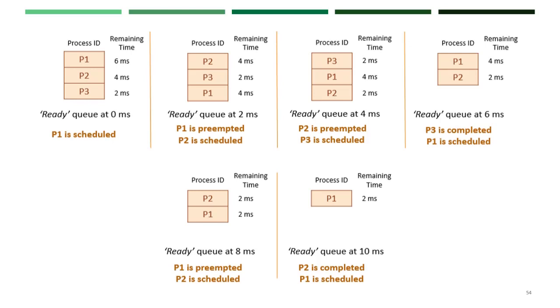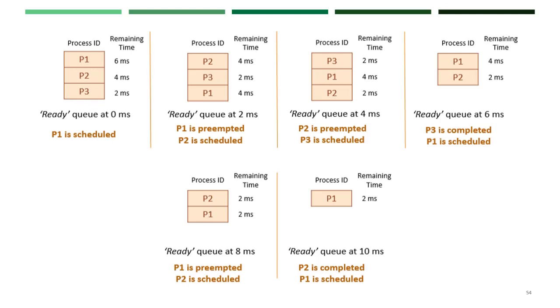Even though there is execution time still remaining, it is preempted in favor of P2. Now P2 starts its execution. Its execution time is 4 milliseconds, but the time slice fixed is 2 milliseconds. So in the next step, after 2 milliseconds, P2 will be preempted and it gives a chance for execution to the P3 process. P3 has 2 milliseconds, so it completes within the time slice. For the next step, P3 will have completed its execution, so the only remaining processes are P1 and P2.